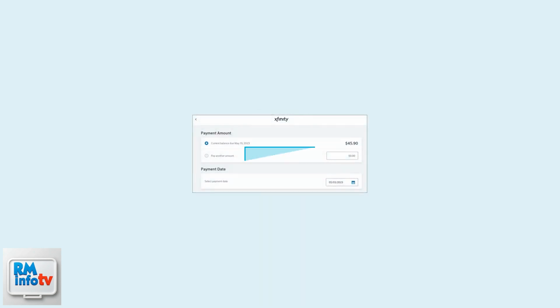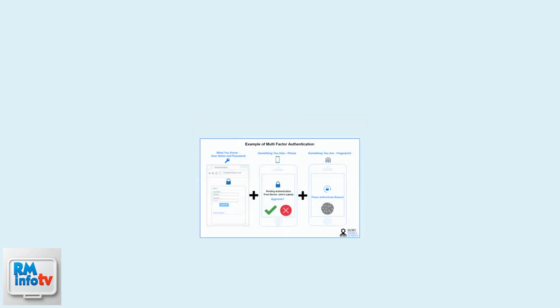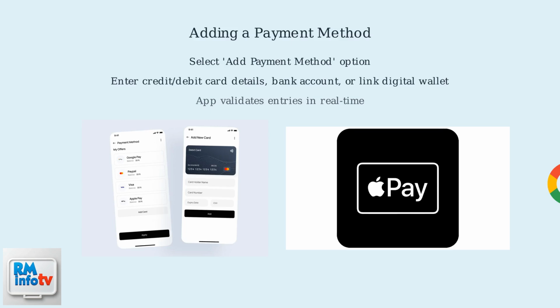Make sure to have multi-factor authentication set up for enhanced security. This ensures that any changes to your payment information are protected. To add a payment method, select the Add Payment Method option and enter your credit or debit card details, bank account information, or link a digital wallet like Apple Pay or Google Pay. The app validates your entries in real time.